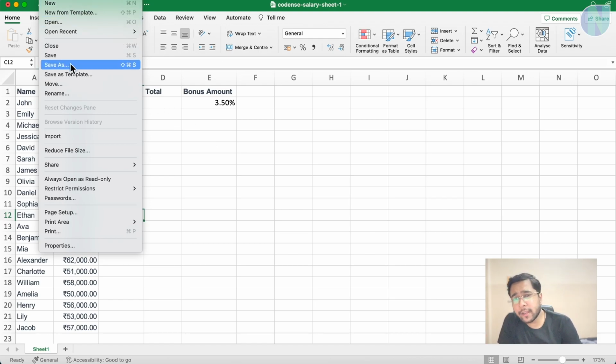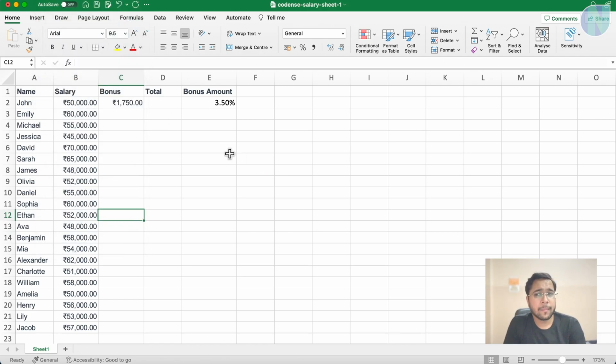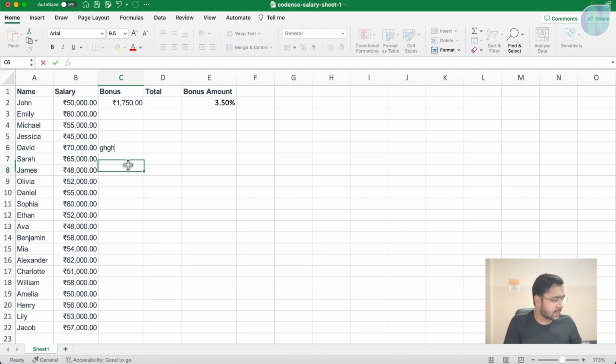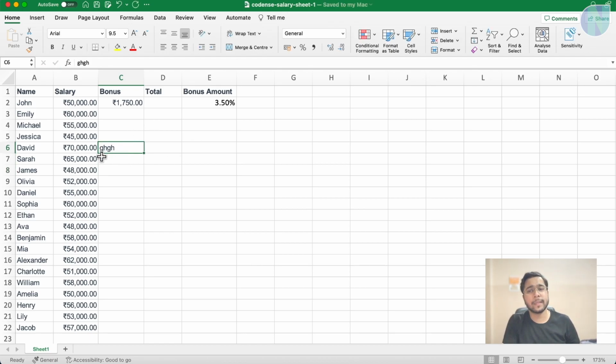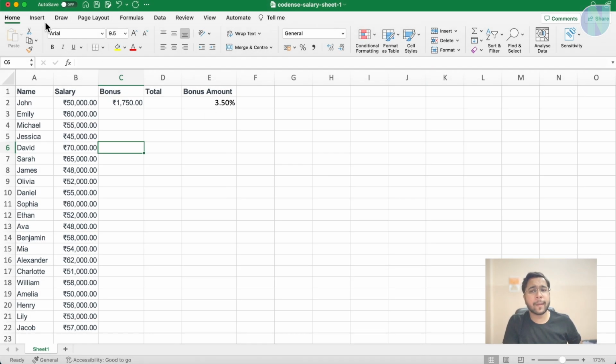If you want to save a new copy of this file, you can use Save As. But if you change something in this and press Control S, or Command S on Mac, your file will be saved. Or you can turn auto save on, but it depends on whether it is available in your Excel version or not. Different Excel versions may have different things. Something gets changed a little bit.